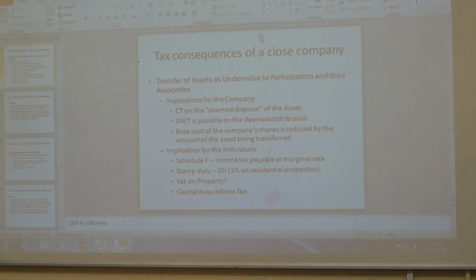The first point there is CT on the deemed disposal of the asset. That's because if you've got a capital gain in a company, it's treated as corporation tax, where you take the 33% over the 12.5%, and you pay corporation tax on that. And that'd be on the 60,000, is it? On the 40.